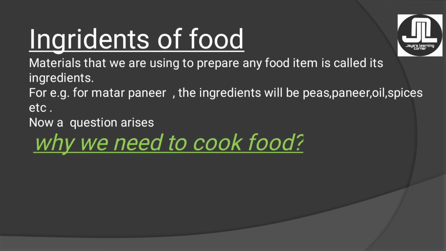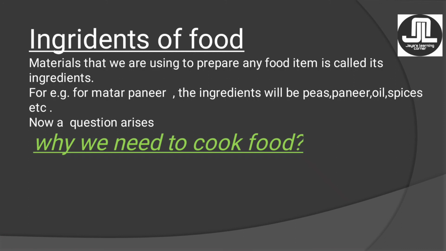Okay, now the next topic that comes is the ingredients of food. The materials that we use to prepare any food item are called its ingredients. For example, if we are talking about matar paneer, the ingredients will be peas, paneer, oil, spices, all these things that you use to prepare a simple recipe. Like you have seen many cookery shows on television, they show a recipe, they show the ingredients, and they prepare the food. So these are the ingredients that are used to make a food item.